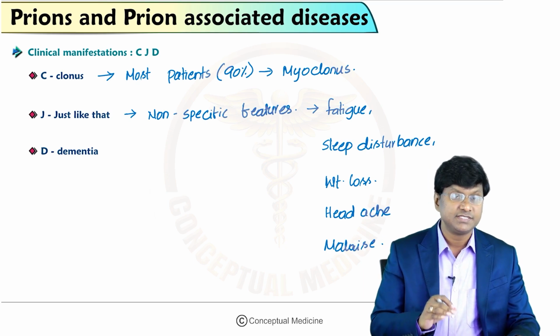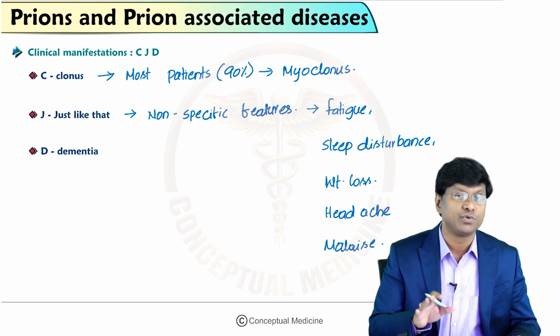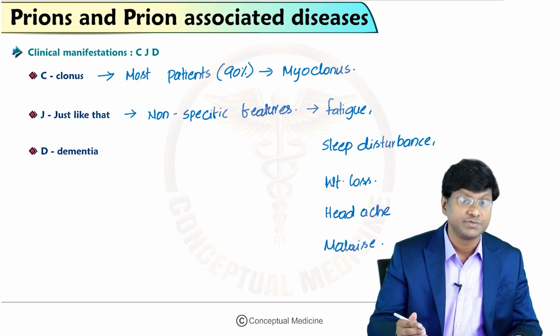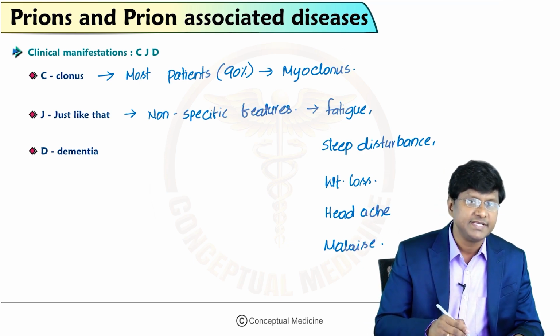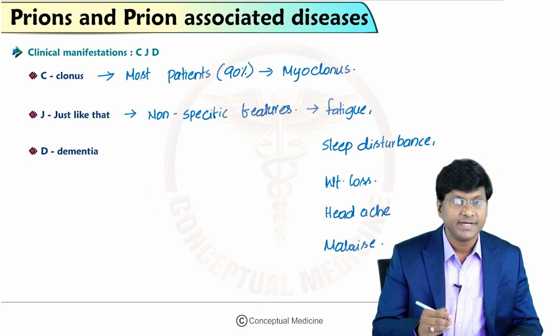So these are non-specific prodromal symptoms that you will have in patients with Creutzfeldt-Jakob disease. And the D stands for dementia, right?